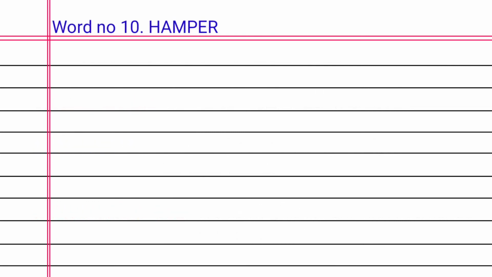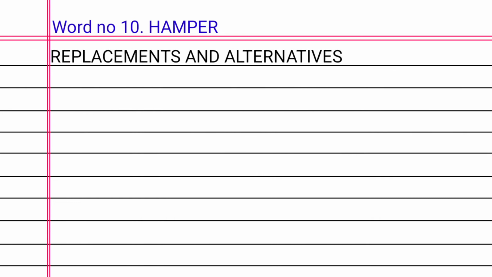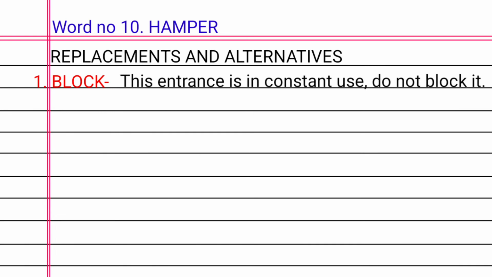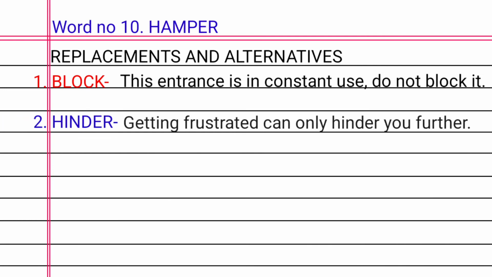Word number 10. Hamper. Replacement and alternatives. 1. Block. For example, this entrance is in constant use, do not block it. 2. Hinder. Like, getting frustrated can only hinder you further.